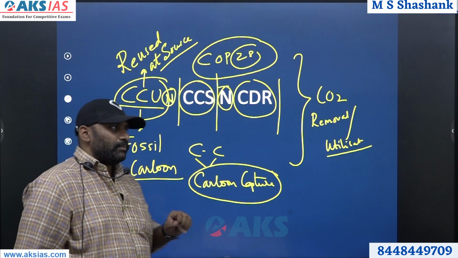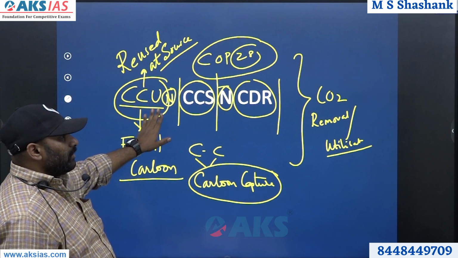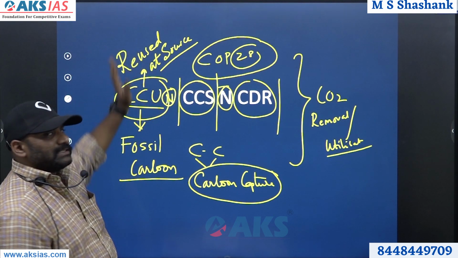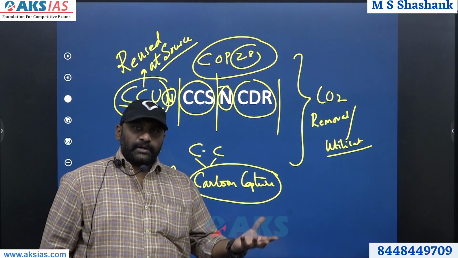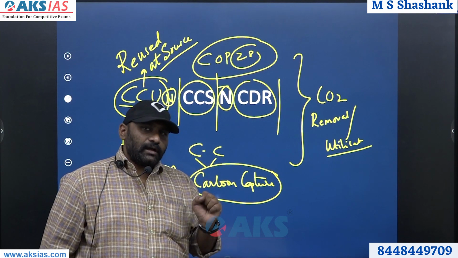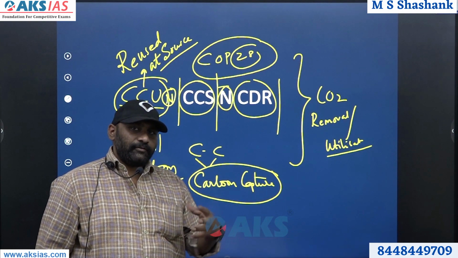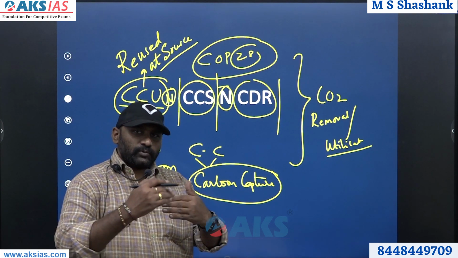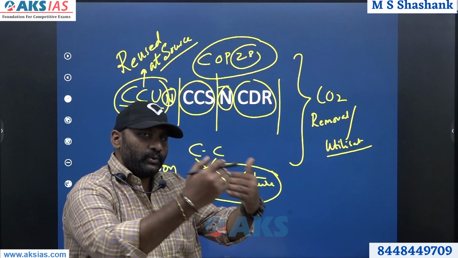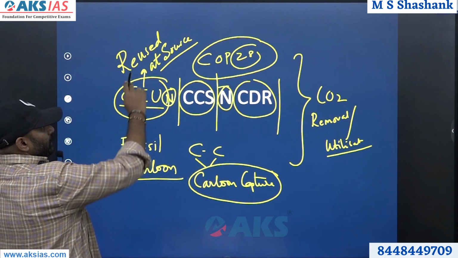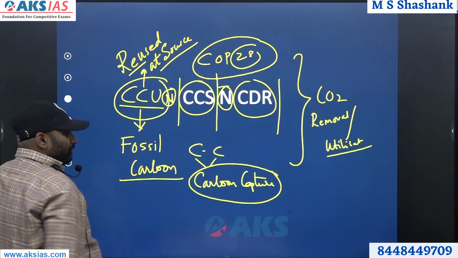But first you have to capture carbon. So CCU fundamentally means carbon capture at the source and you reutilize the carbon. You capture the carbon and reutilize the carbon. And all that at the source itself, where source means the place where the carbon dioxide is getting produced. That process is called CCU. So it is reused at the source itself.